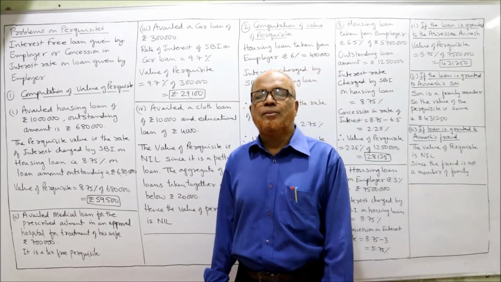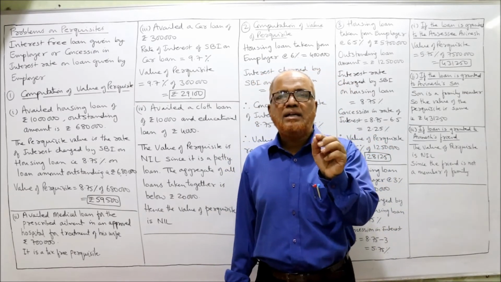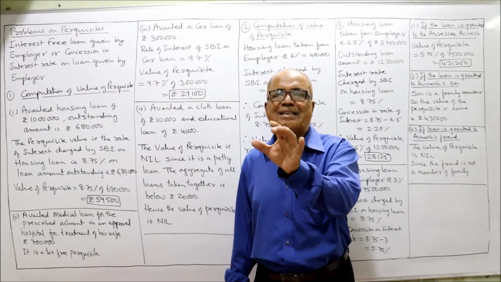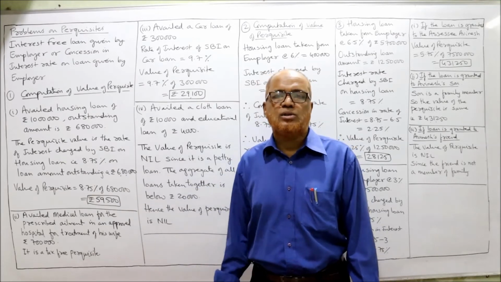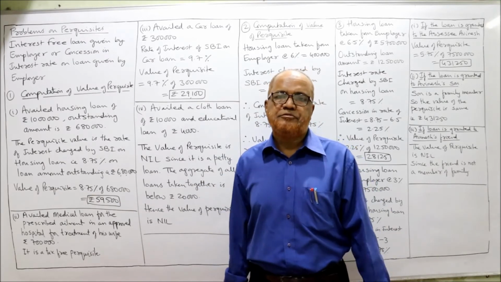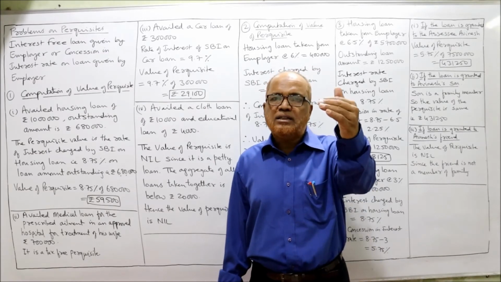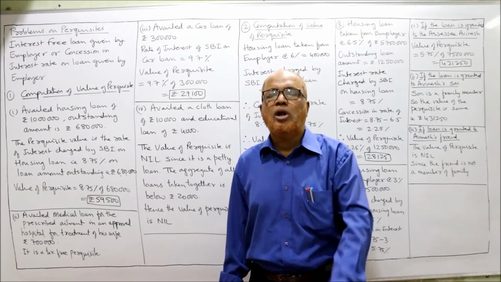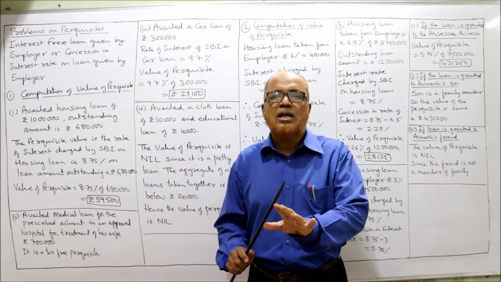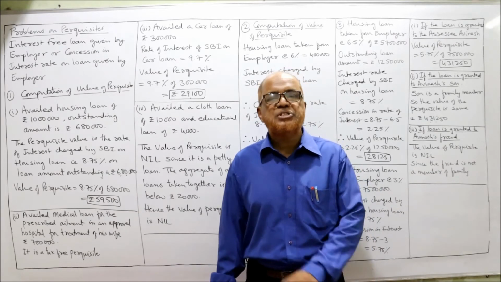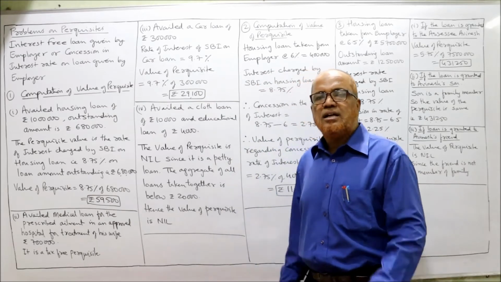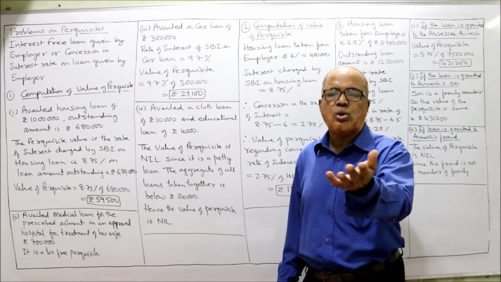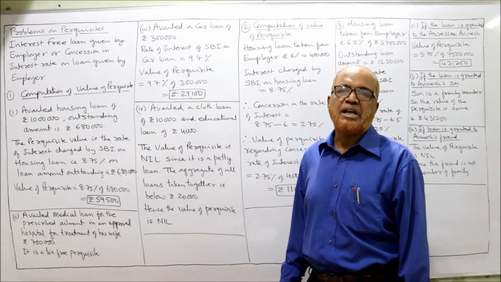The Income Tax Act has given a provision. If an employee has taken petty loans, and the aggregate of all petty loans does not exceed 20,000, then the value of the perquisite is nil, no tax. So loans aggregating up to 20,000 will be called petty loans, and on petty loans there is no perquisite at all, tax free perquisite. Here, 10,000 plus 4,000, 14,000, is less than 20,000, so we can treat it as a petty loan, interest free, tax free perquisite.